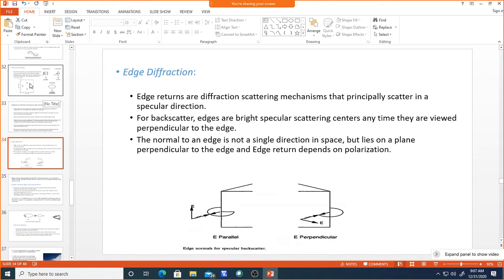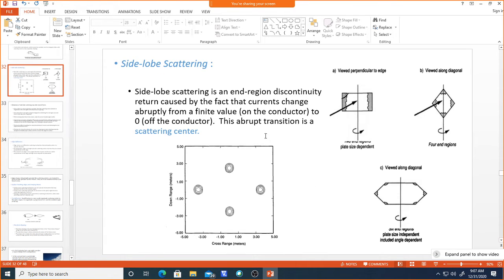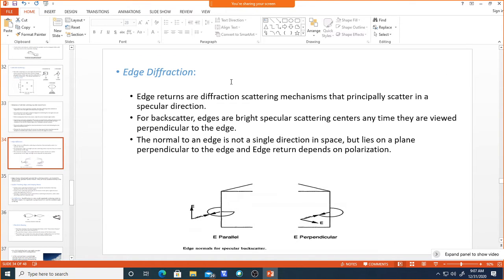Okay, so in the last class we were discussing the side lobe scattering and the effect of that, and how the viewing angle with respect to the edge of the plate gives side lobes. Today we will discuss another effect, which is called edge diffraction.